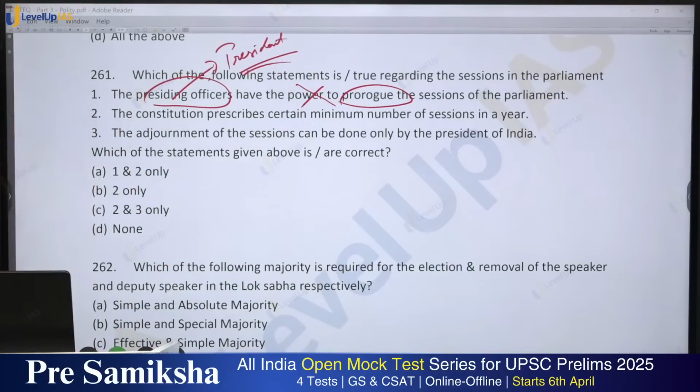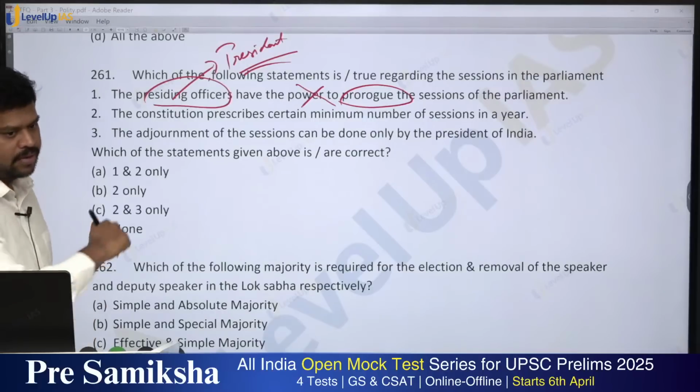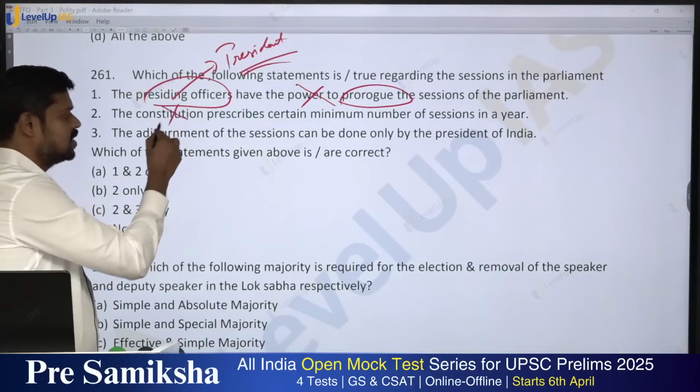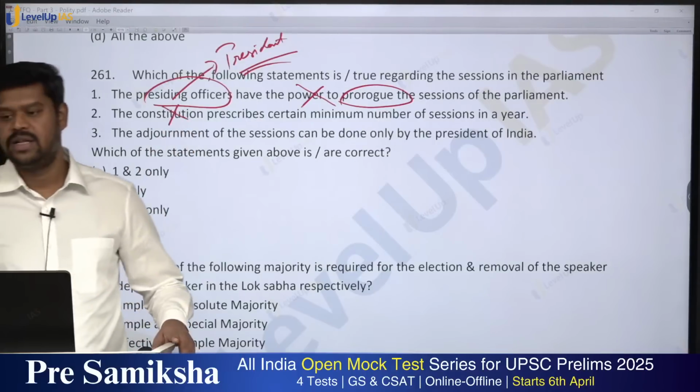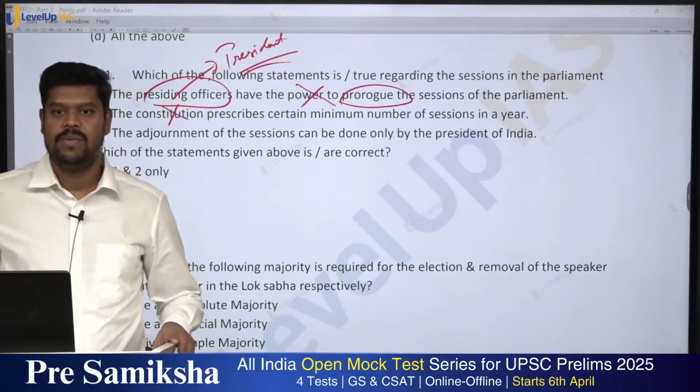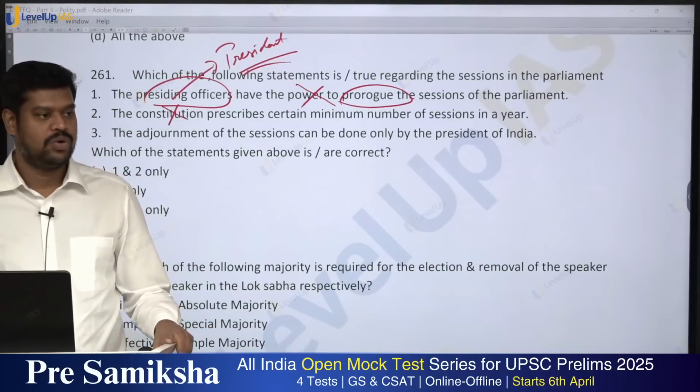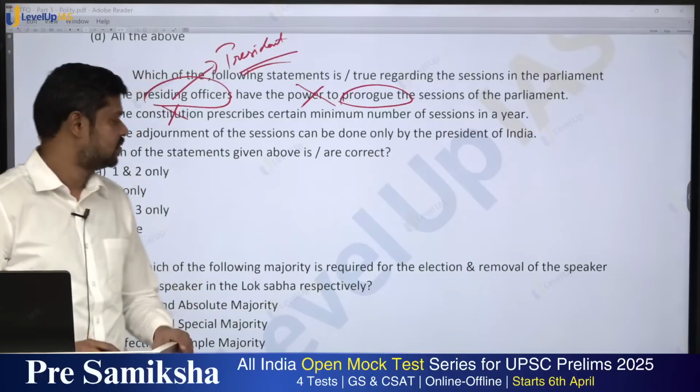Okay. The constitution prescribes the minimum number of sessions in a year. No. The only information given in the constitution is that there shall not be a lapse of more than 6 months between 2 consecutive sessions.